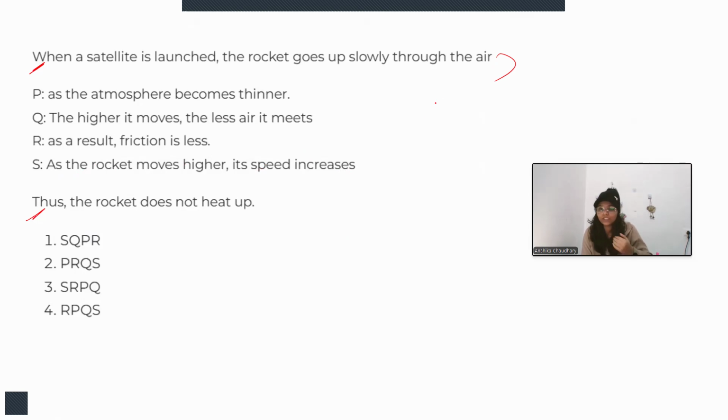The next sentence should be in continuation of the previous one. So as the rocket moves higher, its speed increases. Now the higher it moves, the less air it meets. Why? Because the atmosphere becomes thinner, right? So our arrangement is S, then Q, and then P. One is left here, R: as a result, friction is less, thus the rocket does not heat up. So we have found it out.